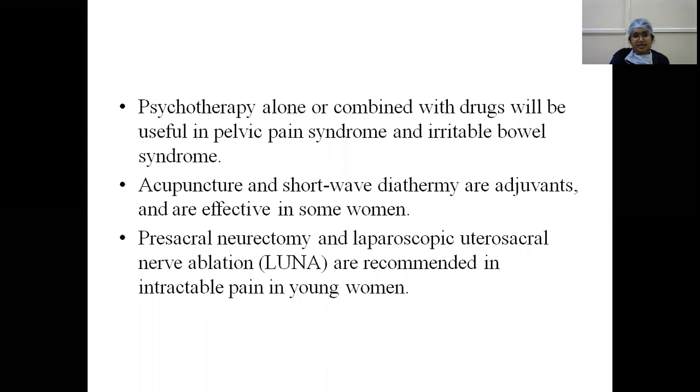Acupuncture and shortwave diathermy are adjuvants and are effective in some women. Presacral neurectomy and laparoscopic uterosacral nerve ablation are recommended in intractable pain in young women. So other modalities are psychotherapy, acupuncture, shortwave diathermy, and presacral neurectomy or laparoscopic uterosacral nerve ablation.